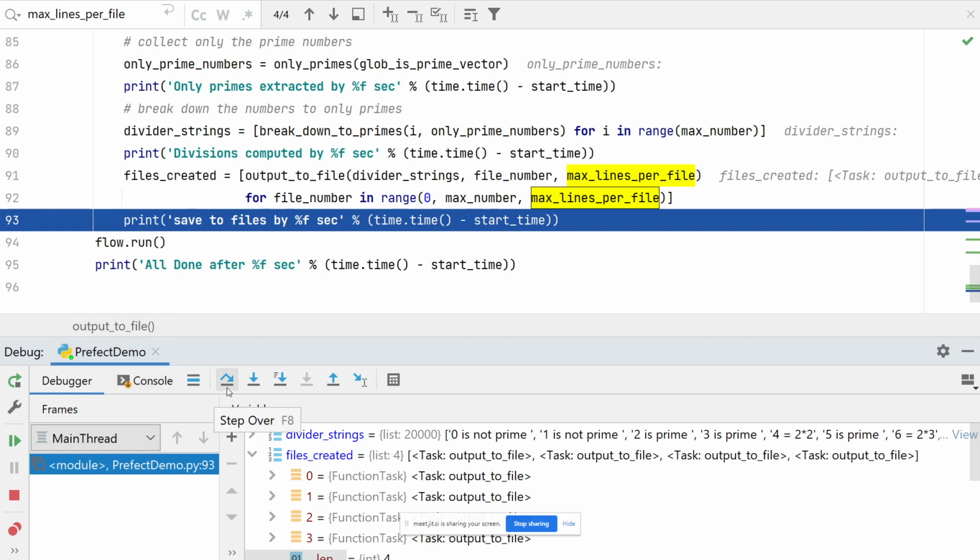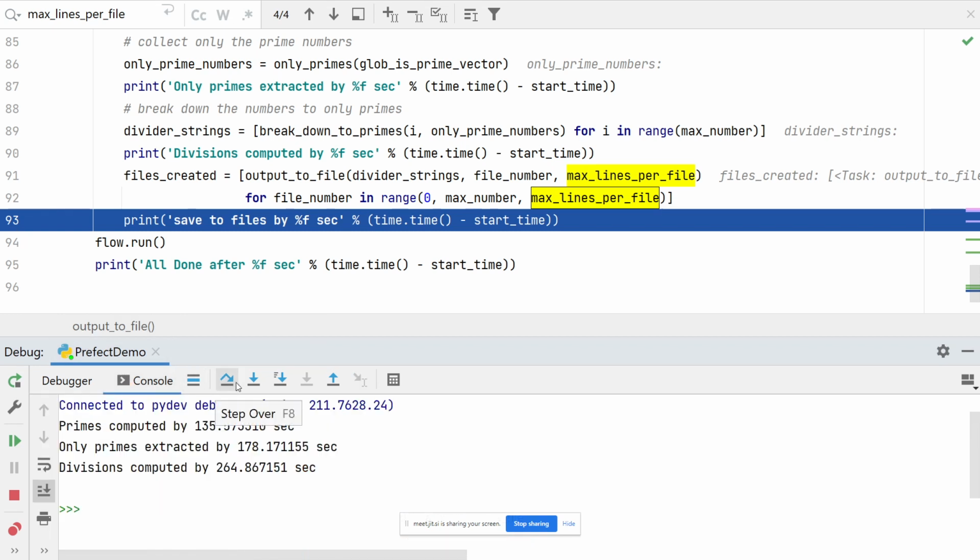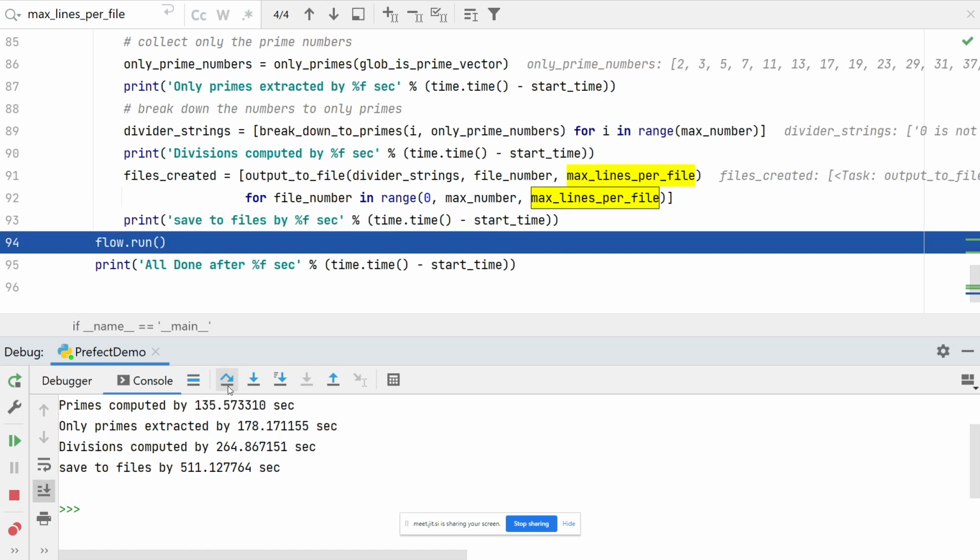And I need to show you the console for that, so you'll see the outputs. This is with the outputs the program printed in. So this is how many times those things took. I'm going to step over now, and I'm going to ask the system, run the flow. Up until now, this has not been executed. It's waiting in the flow, somewhere in the ether. Now I tell it, run the flow.